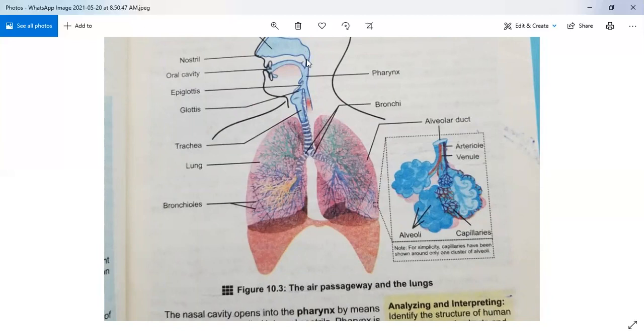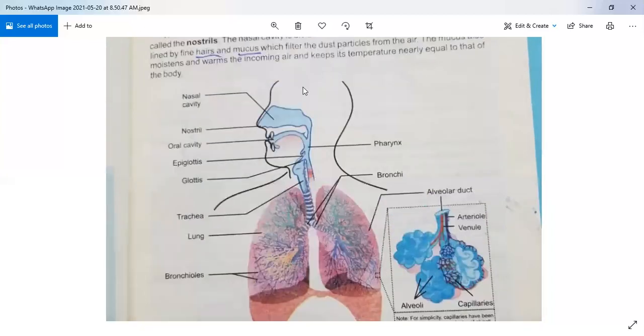What is a pharynx? Pharynx is an opening. You can see it is also connected with your tongue, your mouth, and it is also connected with your nostril, the nasal cavity.